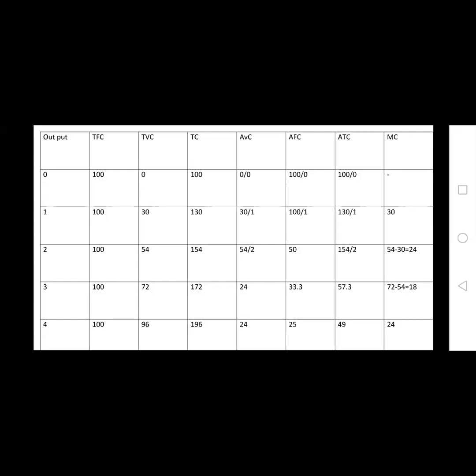Whether you produce zero output or 4, 5 or 6 units, the fixed cost is constant at 100 rupees.